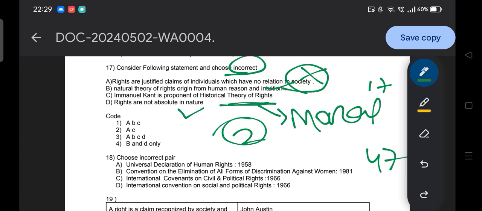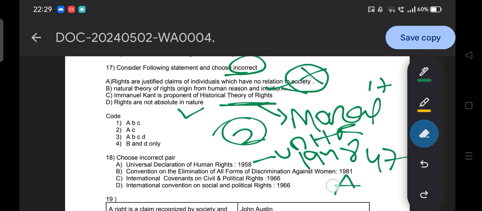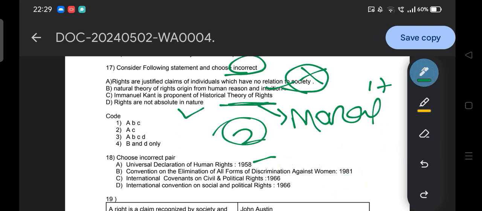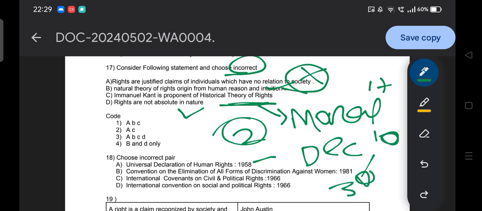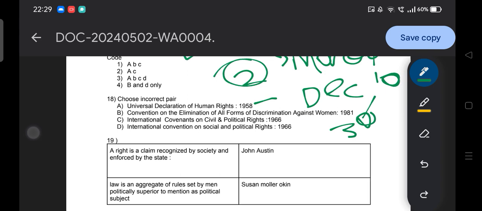And here the time is up. So the answer to this question is option A, because we all know the UDHR is 1948. Okay, 1948. And can you tell me the month? The month is December 10. There are 30 articles. Okay, we have discussed all these things because there was a chance they could ask.